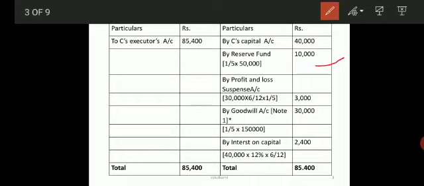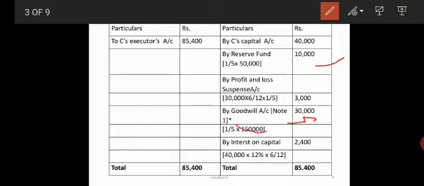Next, you have the profit and loss suspense account. Now this is based on the profit at the end of the year. So you have 30,000, which is the profit for the last year, that is 16-17. Of this you have to give 1/5 only up to 30th September, that is from 1st April to 30th September, which is equal to 6/12. So only 6 months we have to give. It amounts to 30,000.